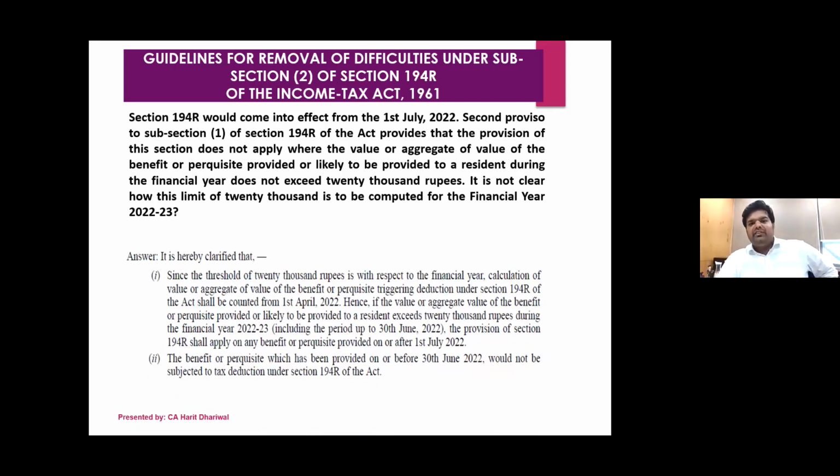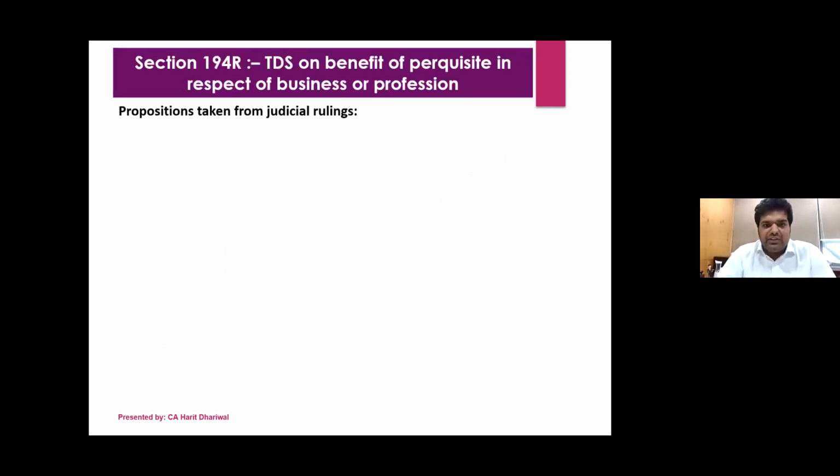Now, one more thing they have clarified: since this is coming into effect from 1st July, how will the 20,000 value be calculated? They have mentioned that for the purpose of the 20,000 rupees limit, counting will start from 1st April 2022. For example, if you have provided a benefit or perquisite of, let's say, 25,000 till 30th June, then your limit is exhausted, and going forward you will have to deduct TDS even on 1 rupee. But no TDS will be deducted on any amount paid or provided before 30th June. They have clarified this in the circular: we have to see it from 1st July onwards.